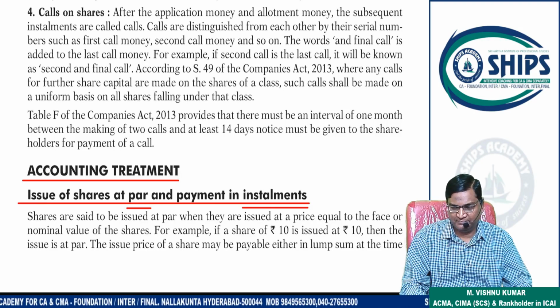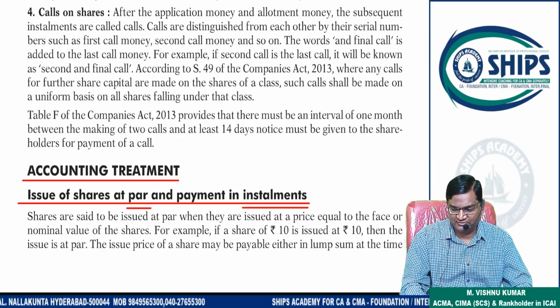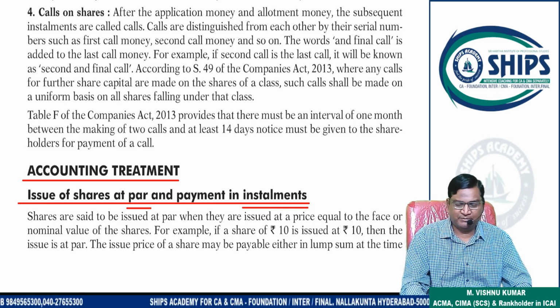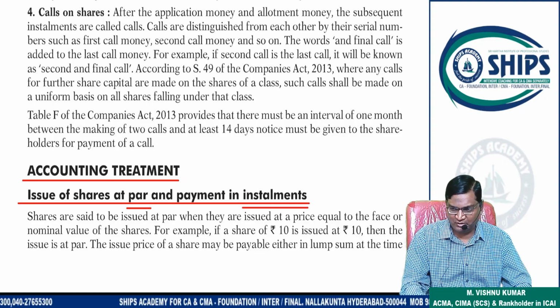Communication is required because I have to check how many of you are understanding properly. Thereafter only I can proceed to the next points. Shares can be issued at par, shares can be issued at premium. Is this understood or not?